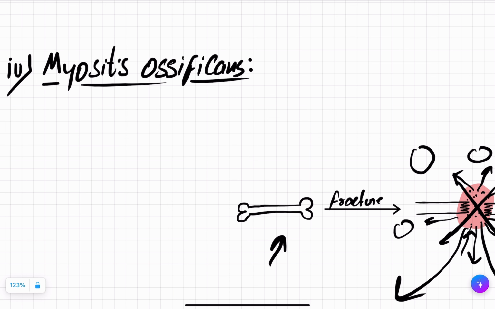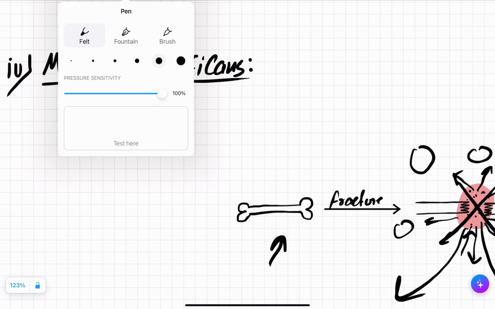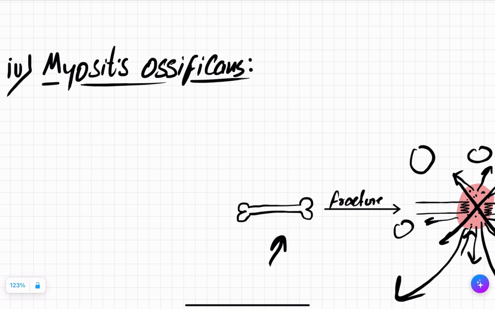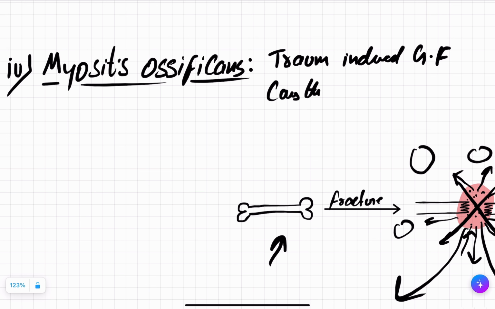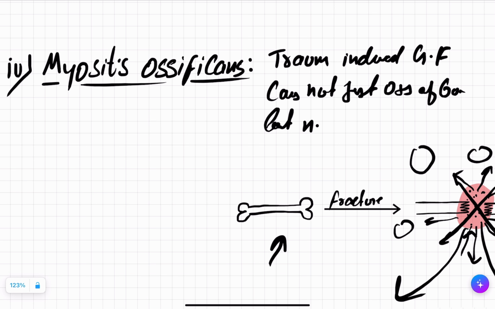Got it? What is myositis ossificans? This is trauma-induced growth factor causing not just ossification of bone but nearby structures also, for example nearby structures like muscles. Got it? That is your myositis ossificans.